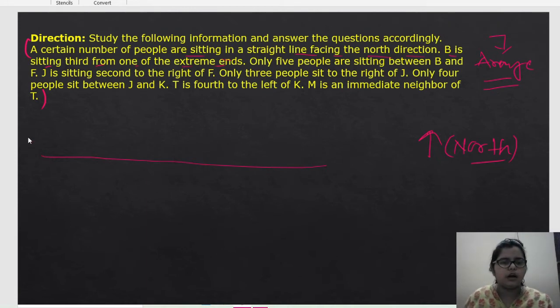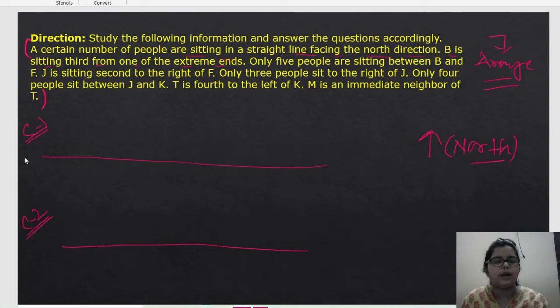Next, B is sitting third from one of the extreme ends of the row. We can assume this is case 1, and let's take another case, case 2. If B is sitting third from the left end, then B will sit here.